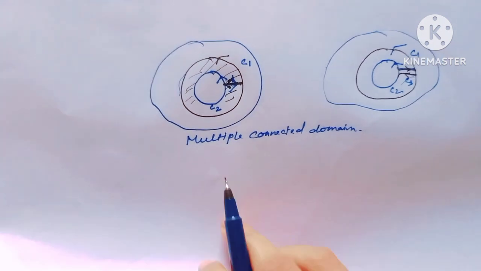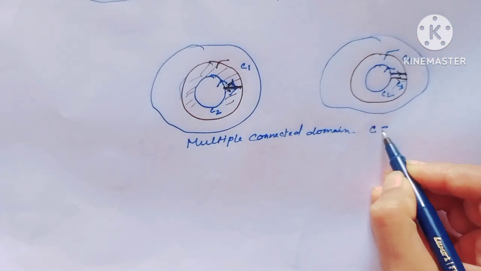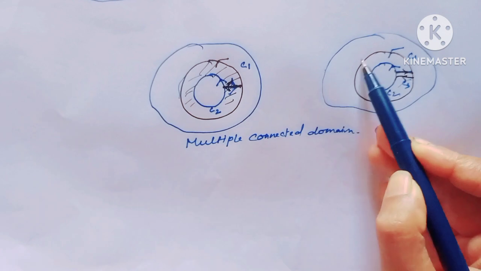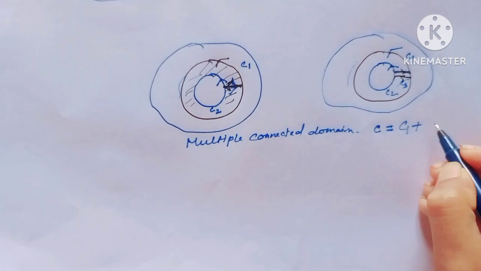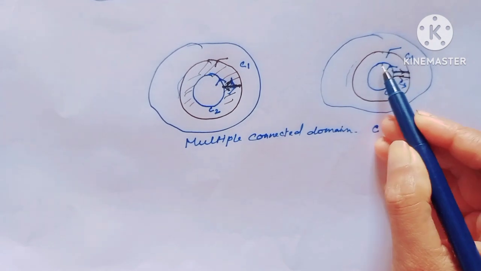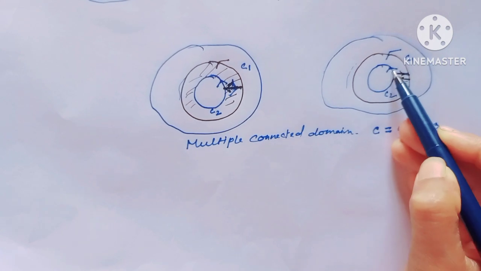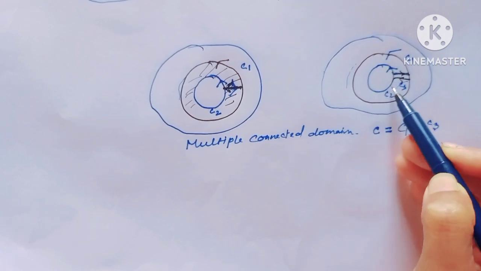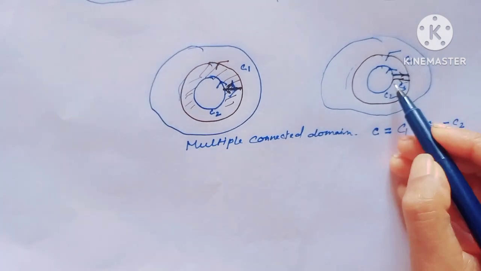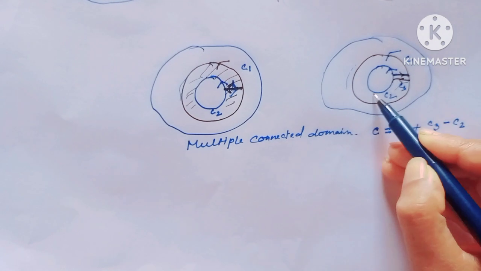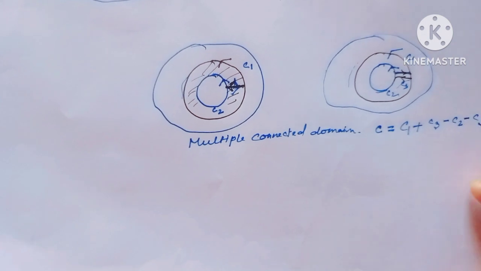Now notice the new path is described as, consider the new path as C, described as C1 plus C3. Here C1 plus C3 and C2, notice the orientation would be back. So this is minus C2, and since by this way this goes back here, so this is also minus C3.